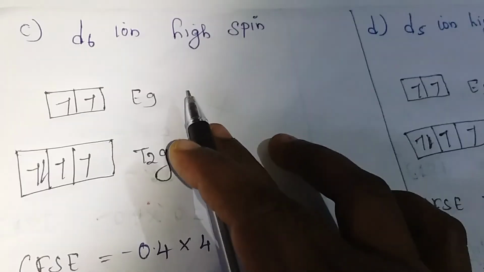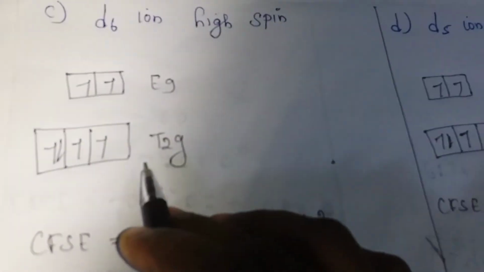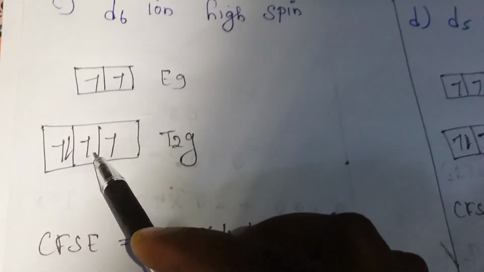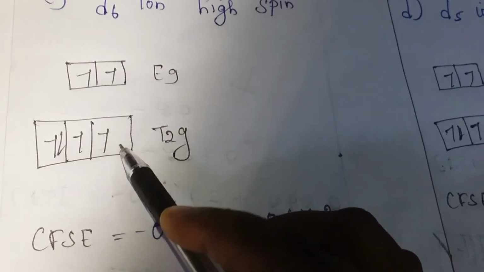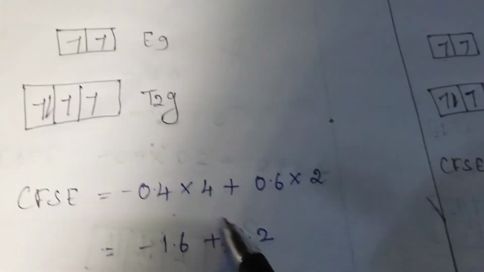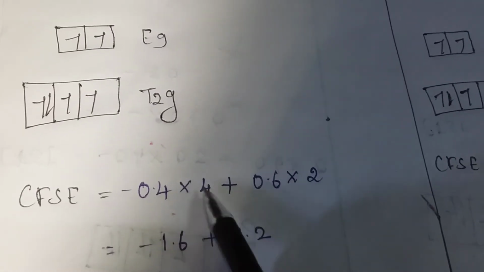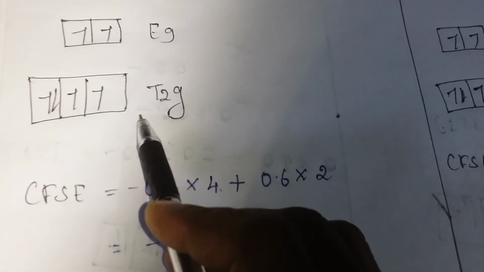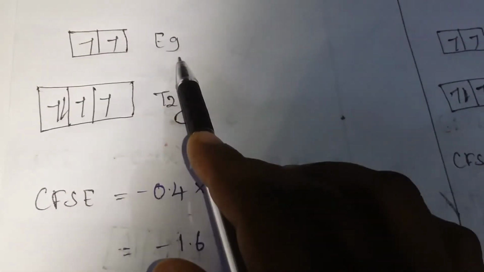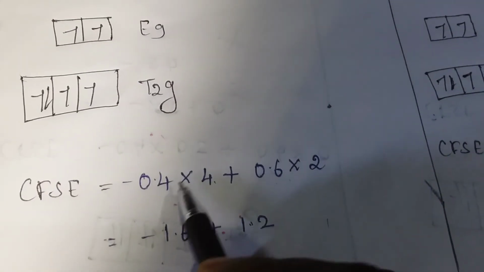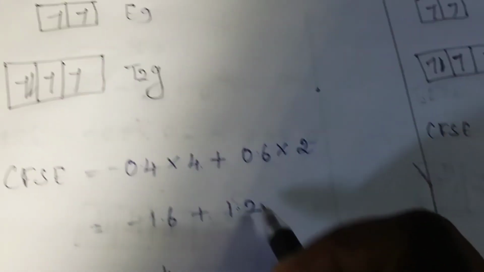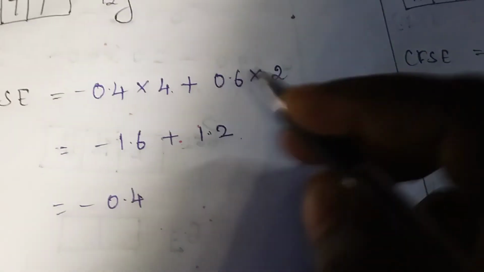Next option C, d6 ion high spin. High spin fills t2g and eg, with pairing after filling. For the d6 ion, t2g gets 1, 2, 3, then eg 4, 5, and then one electron pairs. The CFSE value is minus 0.4 into 4 electrons filled in t2g, plus 0.6 into 2 electrons filled in eg. So 4 into 0.4 is 1.6 plus 2 into 0.6 is 1.2. The answer is minus 0.4, so this is not the answer.